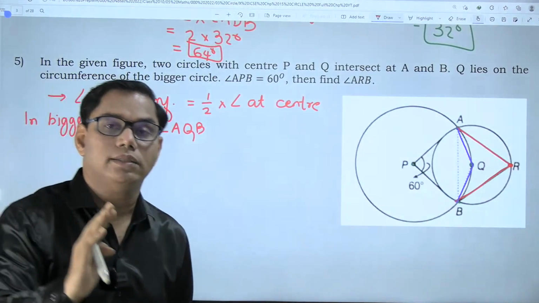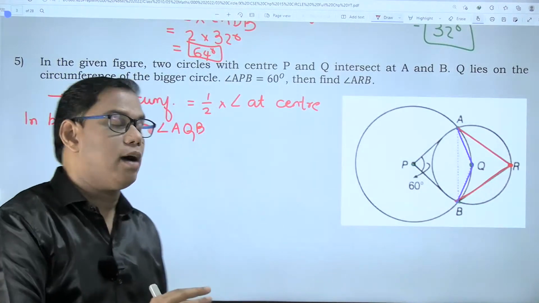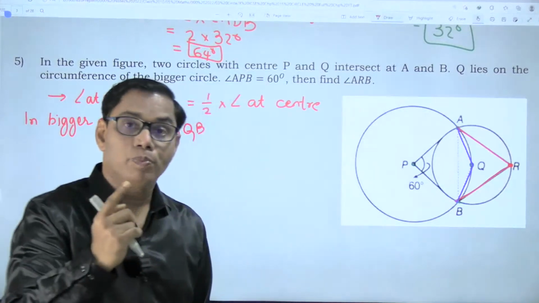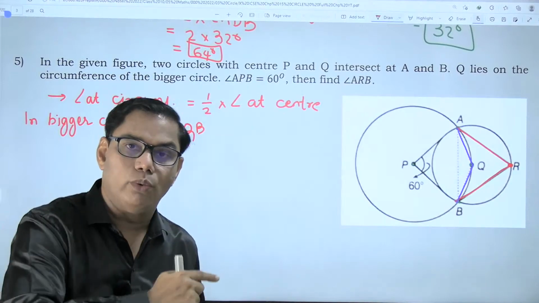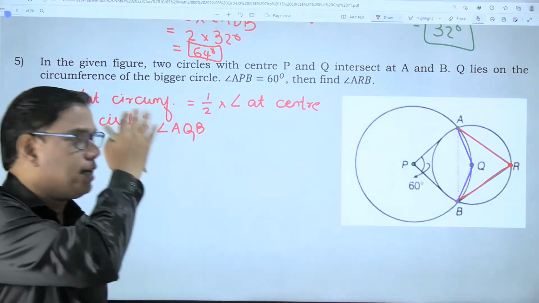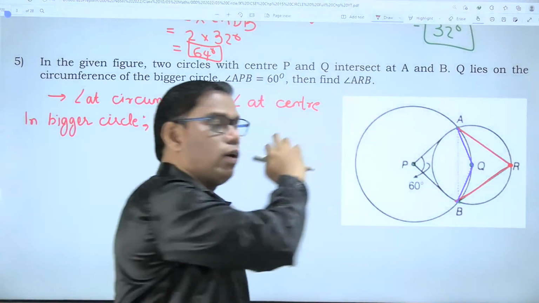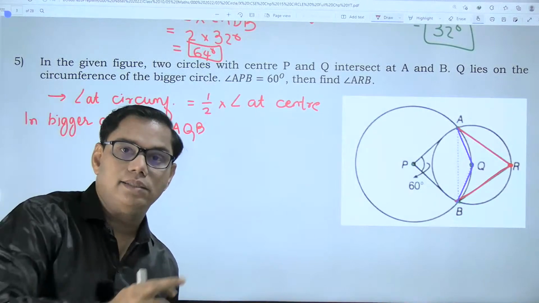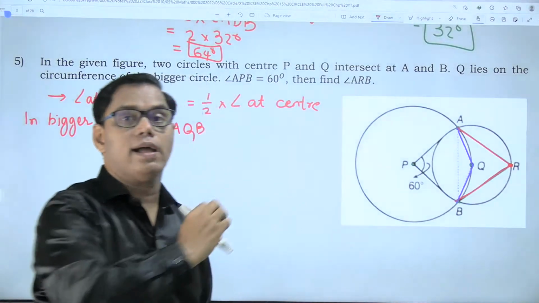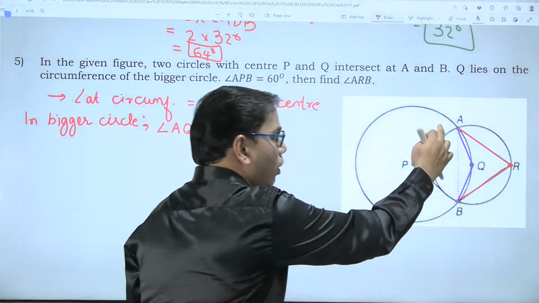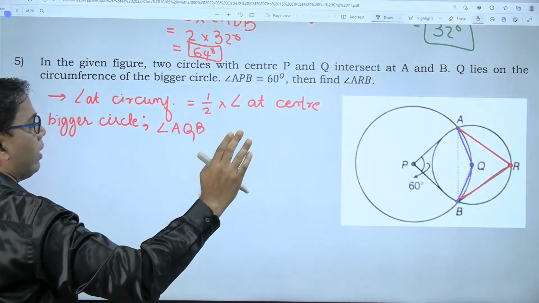I'll give you time, just think about it. Look at the diagram. With respect to the larger circle, this angle is an inscribed angle because its vertex lies on the circle. But considering the smaller circle, the same angle becomes the central angle because it lies at the center of the smaller circle. Take your time and understand this.